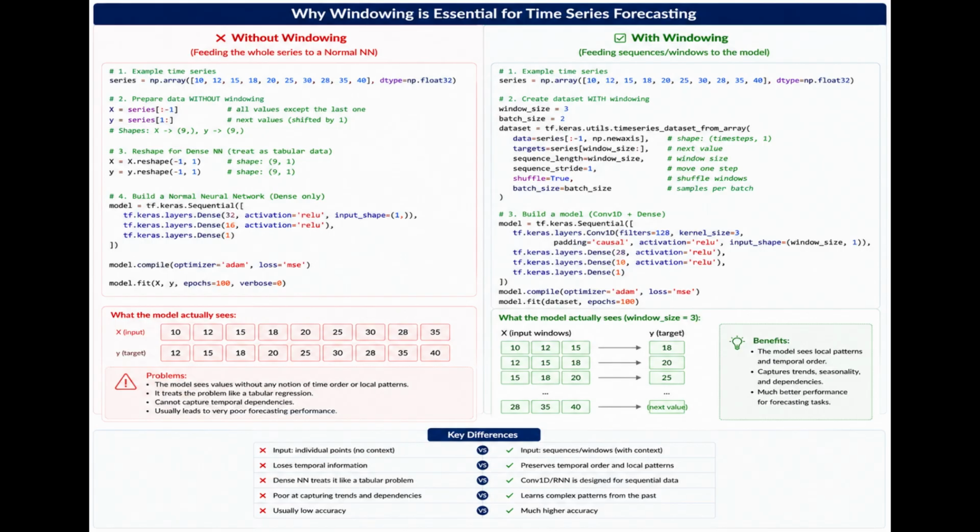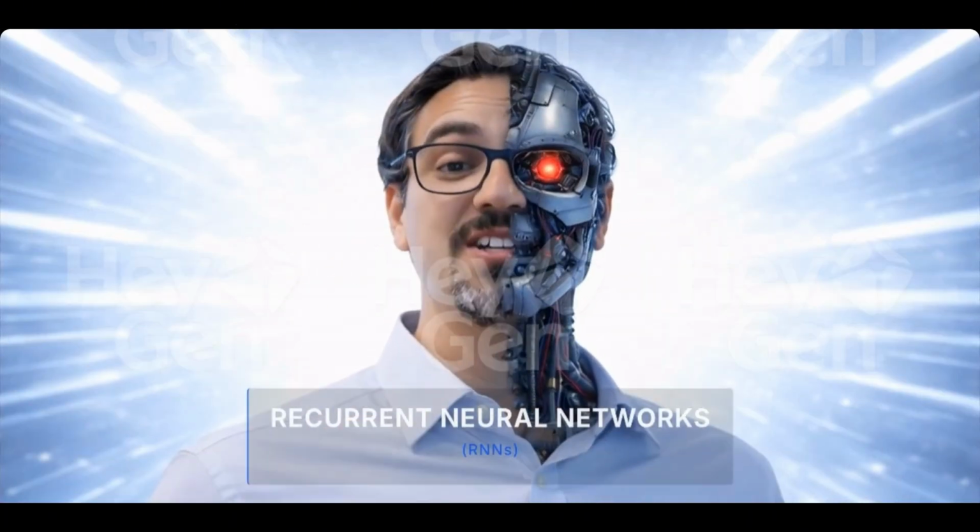If the next value depends only on the current value, a simple non-windowed model may still work reasonably well. But for real-time series with trends, seasonality, and temporal dependencies, windowing is usually essential. Now let's move to recurrent neural networks.